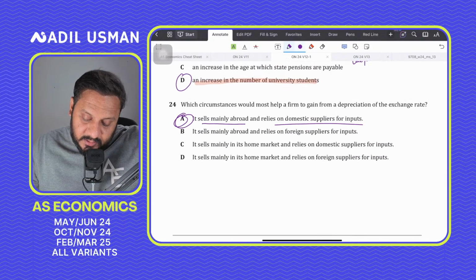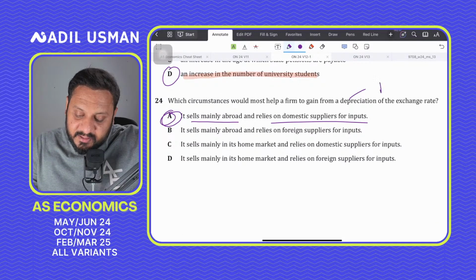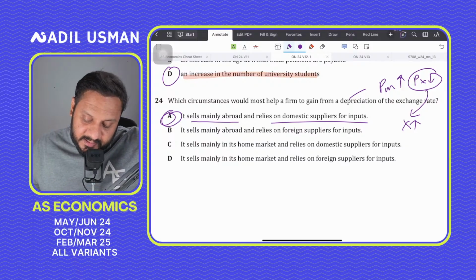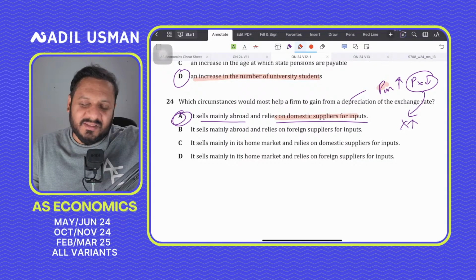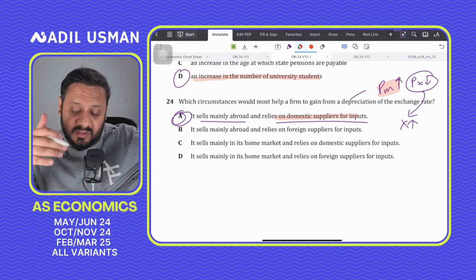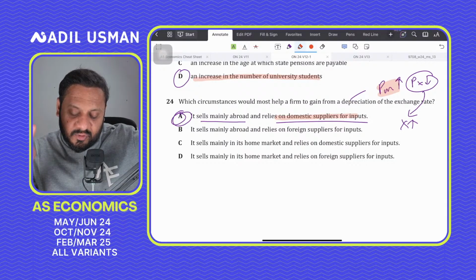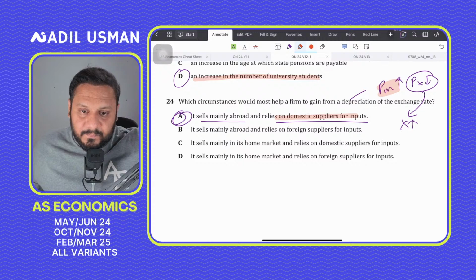Right? Because what is depreciation doing? Depreciation is making imports expensive, right? And it is making exports cheaper. If the price of exports goes down, then export demand should go up, exports should go up. And it says it mainly sells abroad, and then it says it relies on domestic suppliers for inputs. So even if import prices are going up, imports are getting expensive, domestic firms don't really care. They're like, we don't care if imported raw material is getting expensive, because we don't source raw material from abroad. We source it from domestic markets, right?